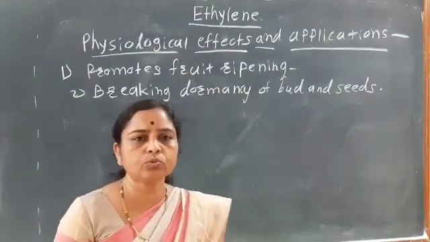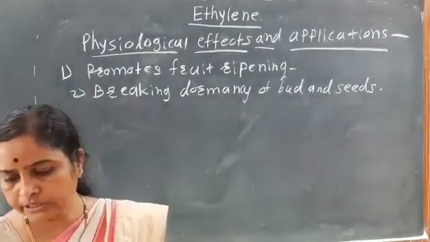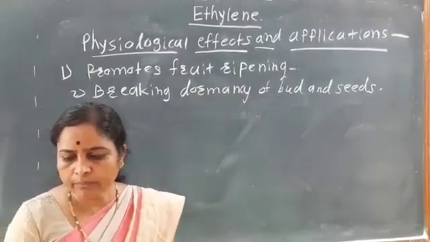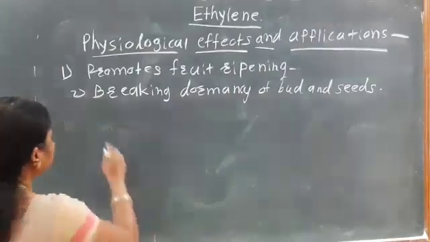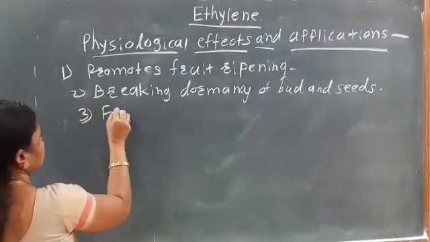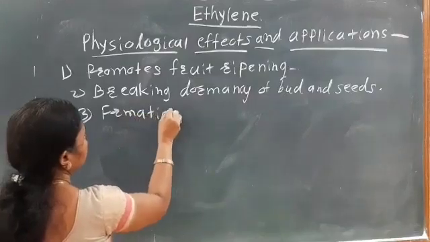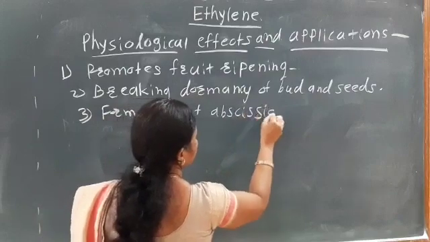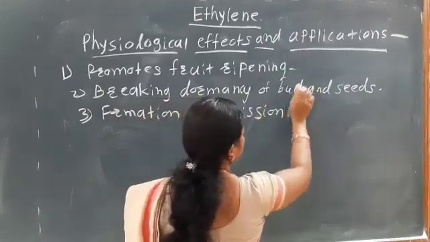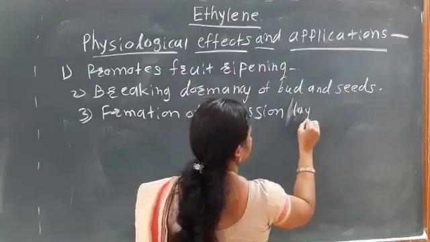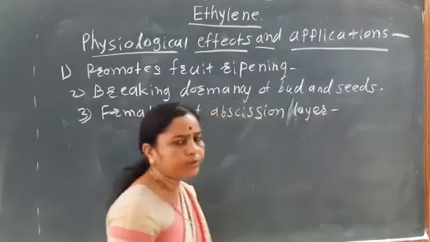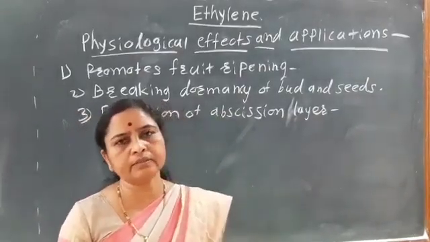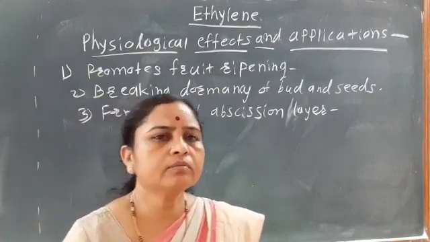So ethylene is useful to break the dormancy of seeds and buds. Then next, third, it is useful for the formation of the abscission layer. We have seen in the last 2 hormones how the abscission layer is produced.